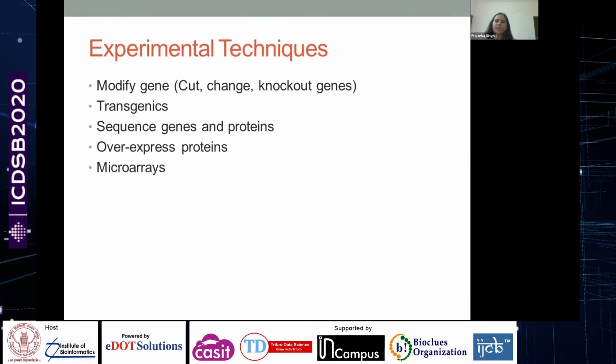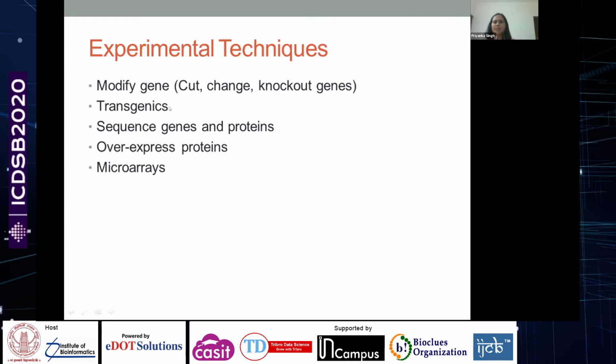Now coming to the experimental techniques in the field. So the field has basically advanced a lot. There are certain very basic techniques which were introduced in the 50s or so, which have a huge impact on the modern techniques that we see now in the field. I'm not going to go into too much detail into experimental techniques, just to give you an idea. There is a lot of work going on, which adds a lot of data to the field, and this is what we are trying to address in this conference also: how to manage that data, how to make sense out of that data.